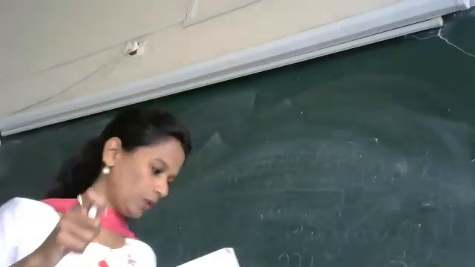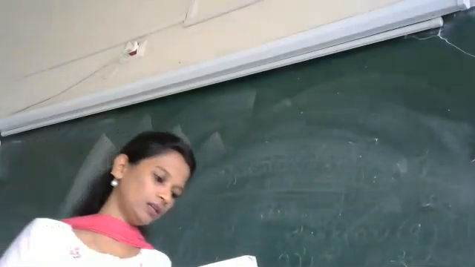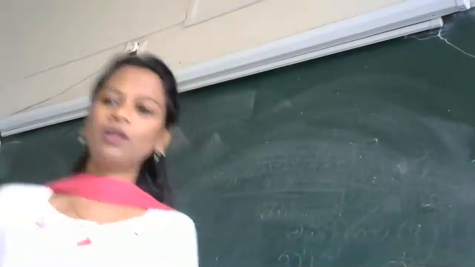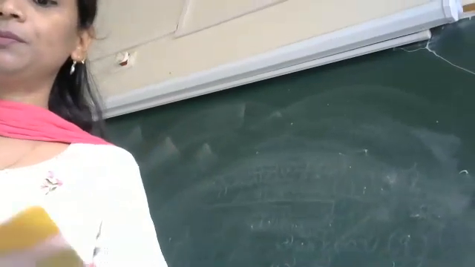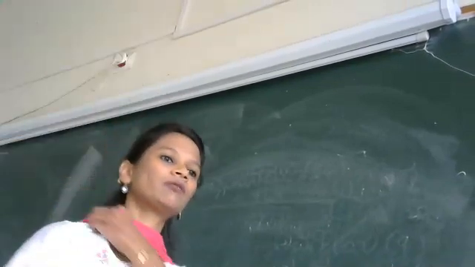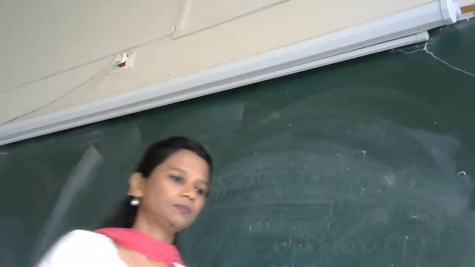What did we do in the last class, children? What did we do in the previous class? We started with the nouns. How many kinds of nouns did we learn?